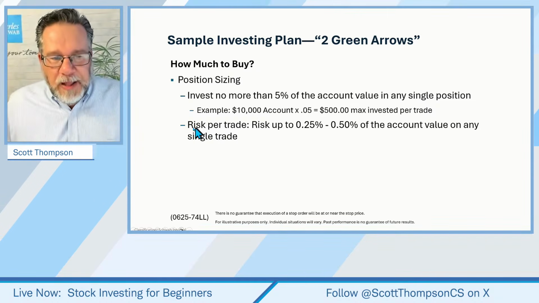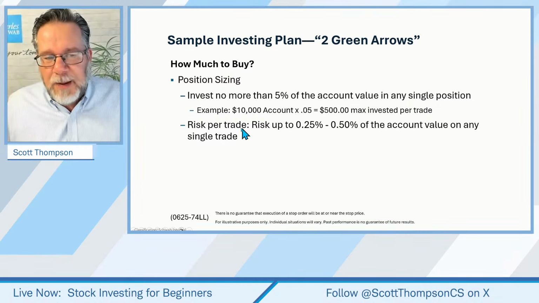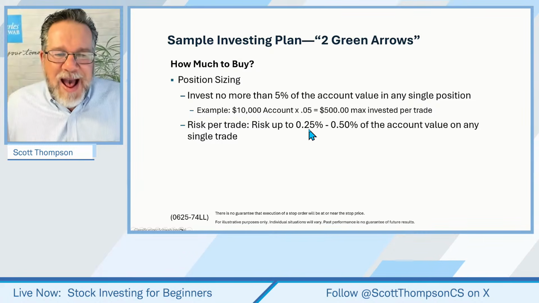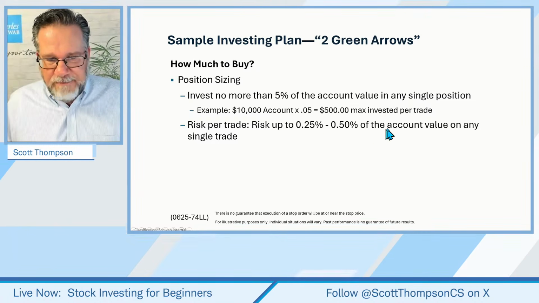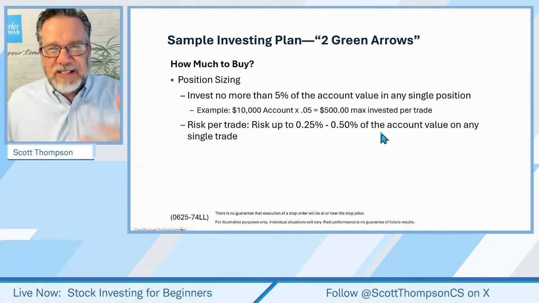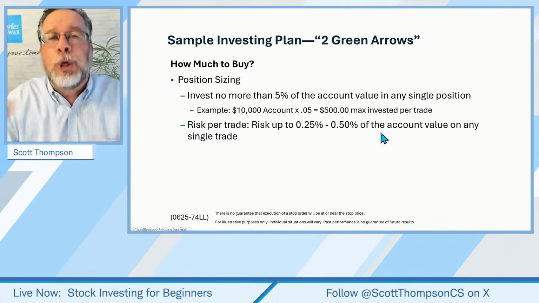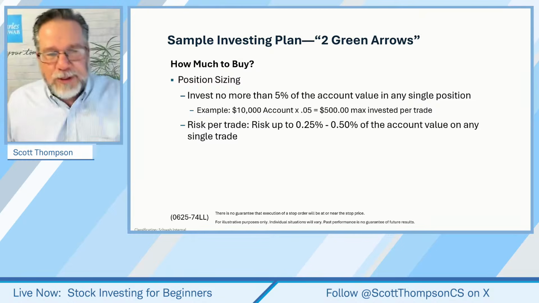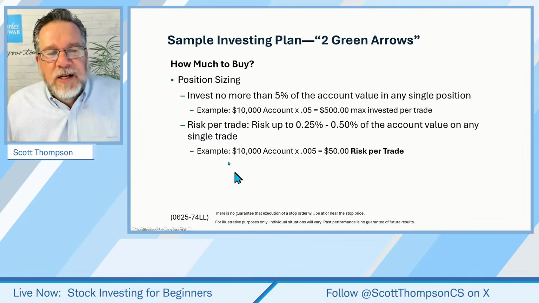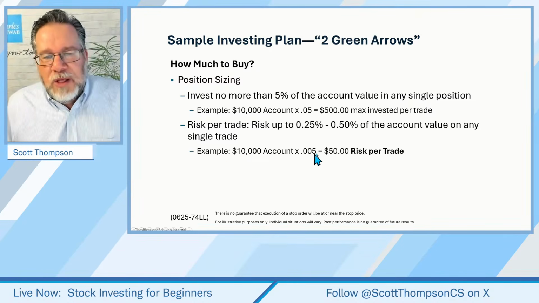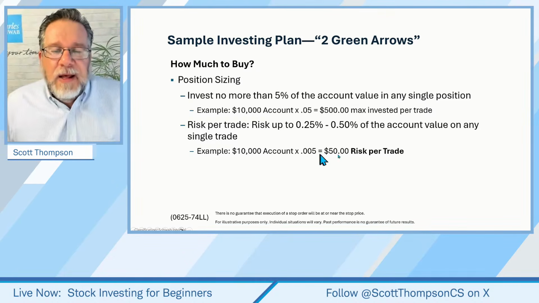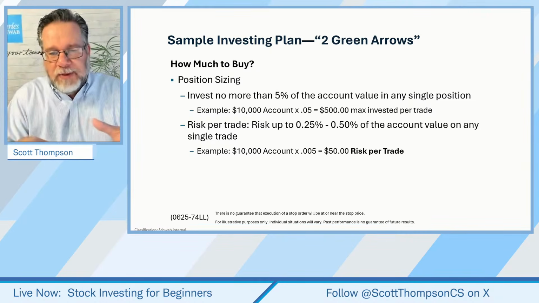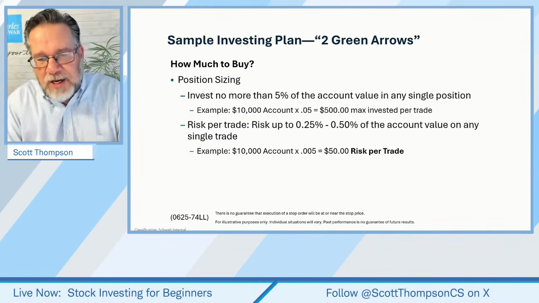And so this one here, again, we'll talk more about this in a couple weeks, but the risk per trade. A lot of traders will use 0.5 to 1/4% of the account value. That's the amount that they would be willing to lose if the stock went against them. Not invest, but lose. Okay, and the way this works is this. If I have a $10,000 account and I'm willing to lose, let's say 0.5%, then I could risk up to $50 per trade. And so that's how much I'm willing to lose on a trade.